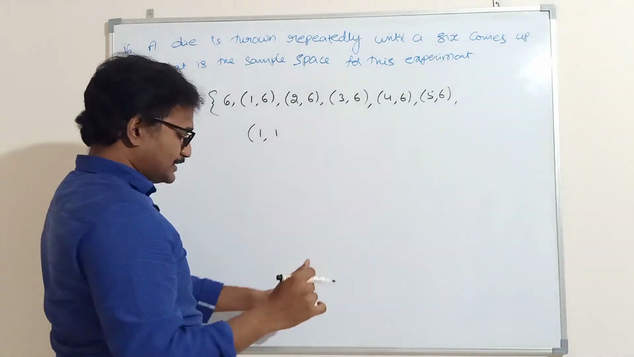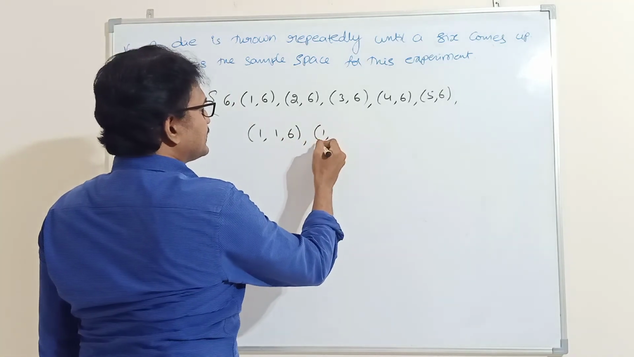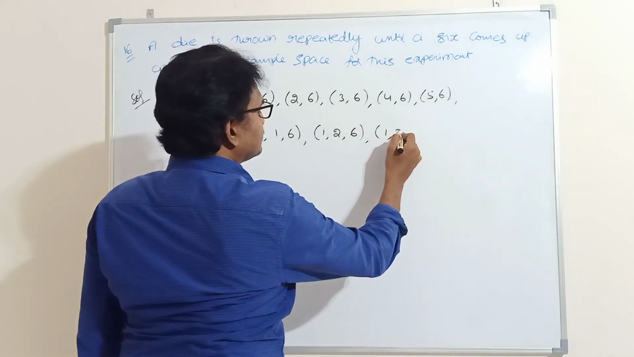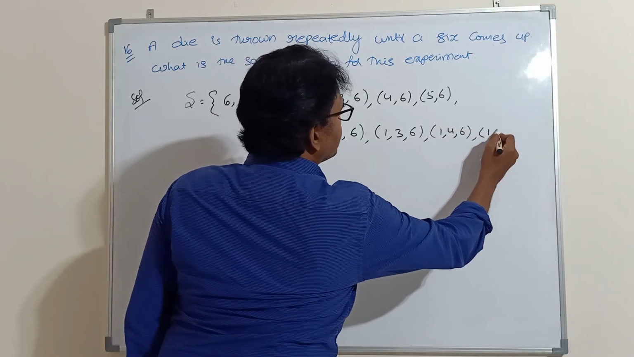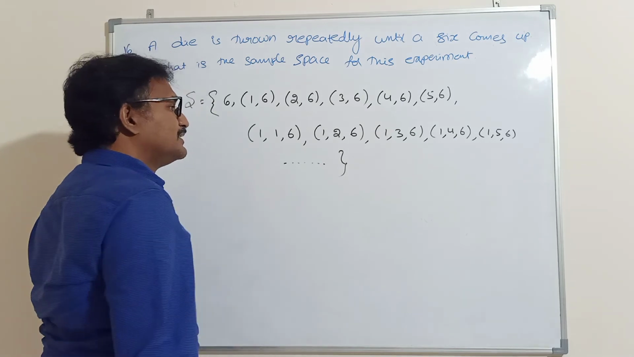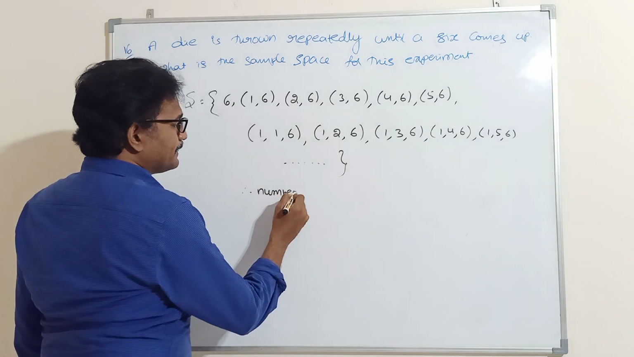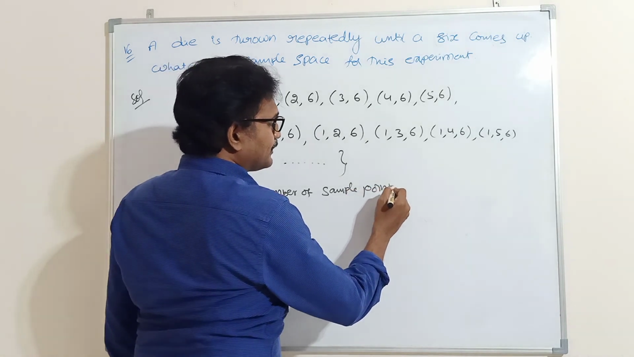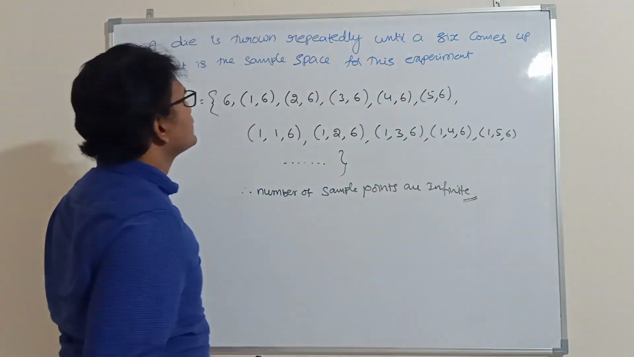First attempt 1, second attempt 1, in the third attempt you may get 6. Next, first attempt 1, second attempt 2, third attempt 6. Next, 1, 3, 6. Or 1, 4, 6. Or 1, 5, 6. Like this, how many sample points will come? Infinite sample points will come. So the number of sample points is infinite for this experiment.